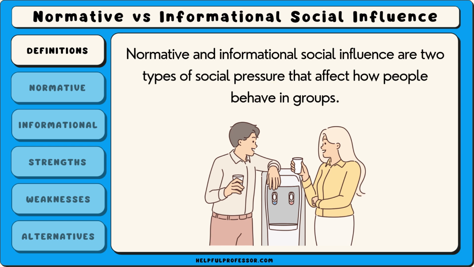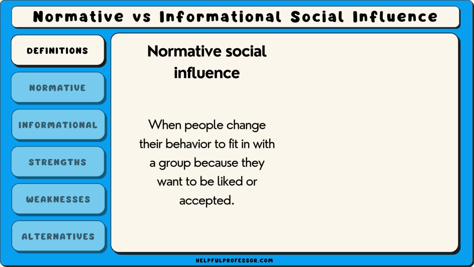Normative and informational social influence are two types of social pressure that affect how people behave in groups. Normative social influence is when people change their behavior to fit in with a group because they want to be liked or accepted. They follow what others are doing, not because they think it's the right thing to do, but because they want to avoid being judged or left out.